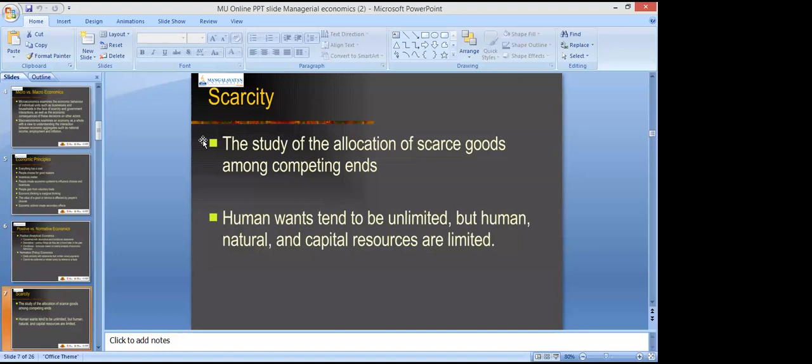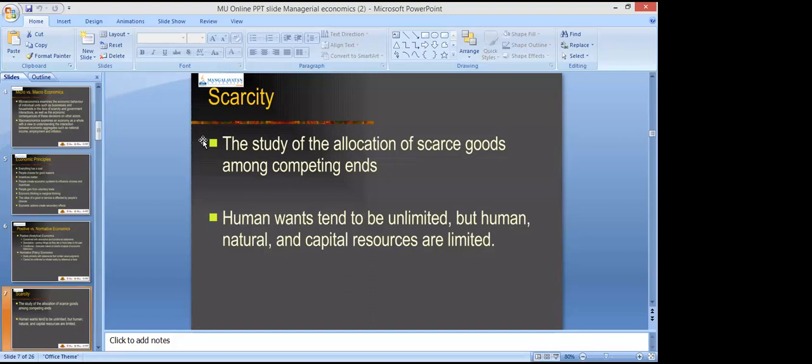Right, our wants keep on increasing day by day, and it will definitely keep going on till our last day, till we become dead, right? So there is no end to our wants, our demand. It keeps on increasing day by day, but the resources that are used to fulfill those wants are limited in nature, right? So it will create scarcity. Scarcity of what? Scarcity of resources in relation to demand, right?